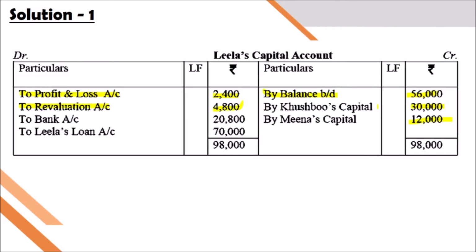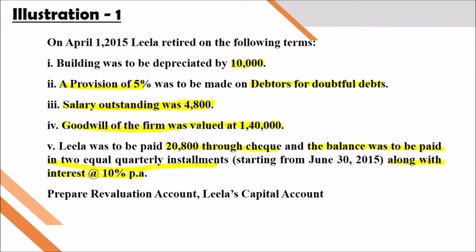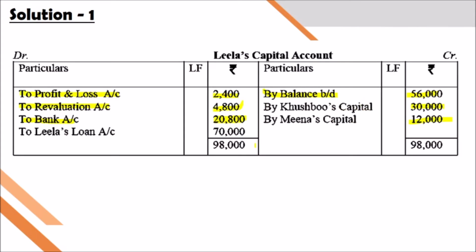And the amount paid by the firm to Leela's bank account through check, that is 20,800, available in the question. Leela was to be paid 20,800 by check. And also Leela's loan account, the remaining amount is 70,000. It will be transferred into Leela's loan account.